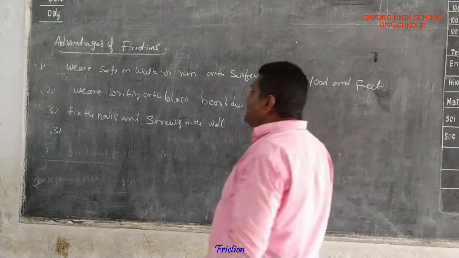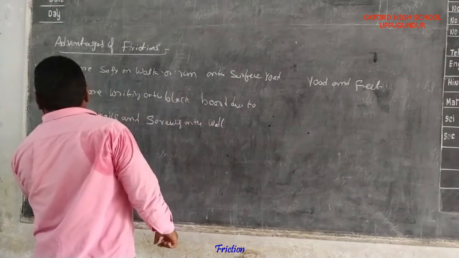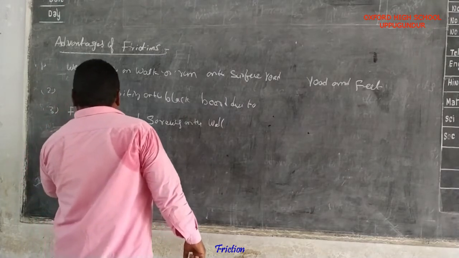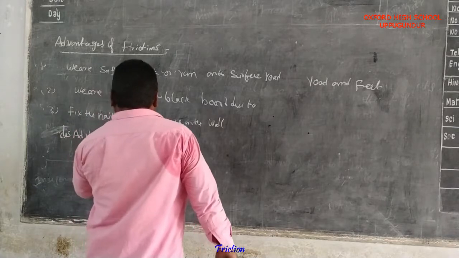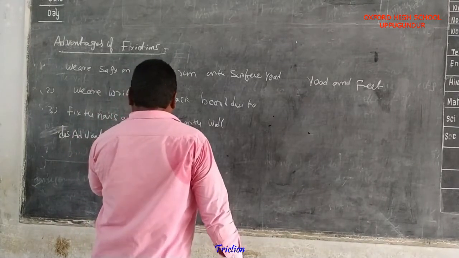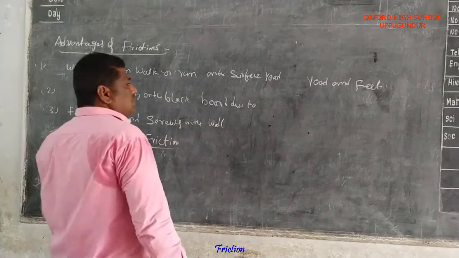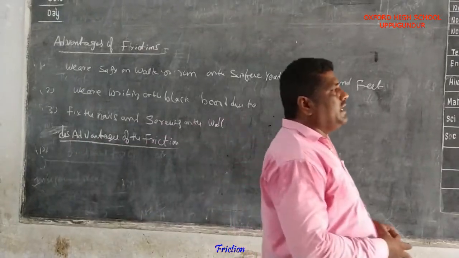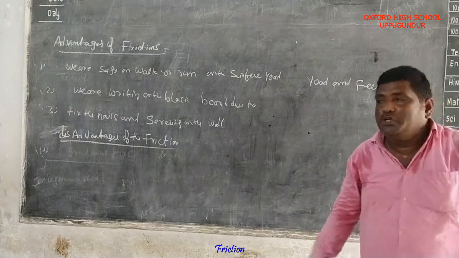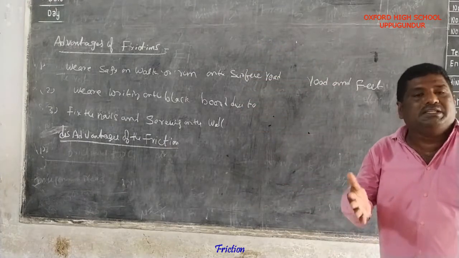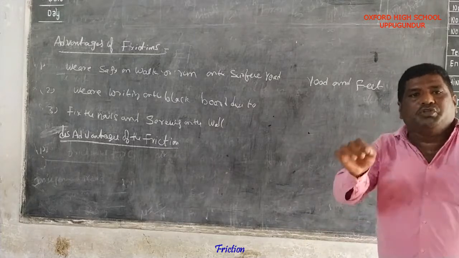Next, disadvantages of friction. Mainly, first point, the efficiency and life of the engine decrease due to friction.